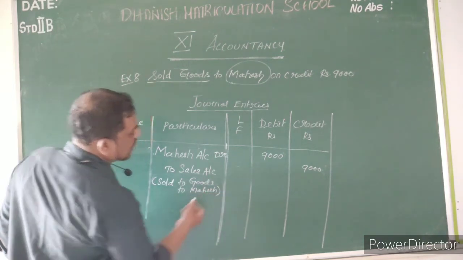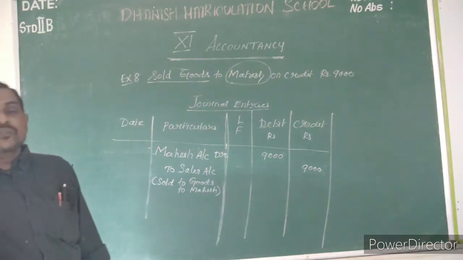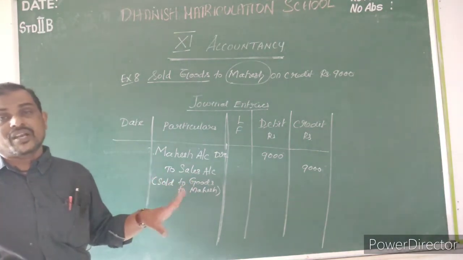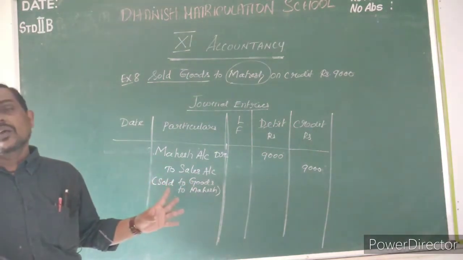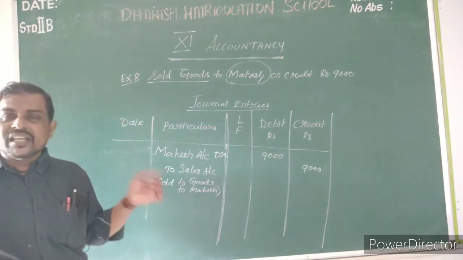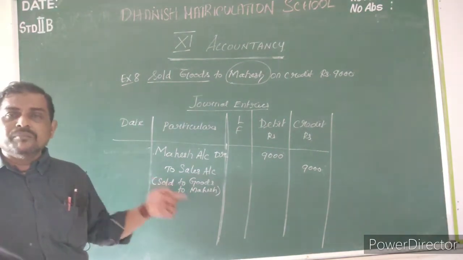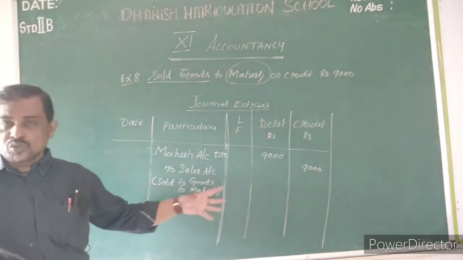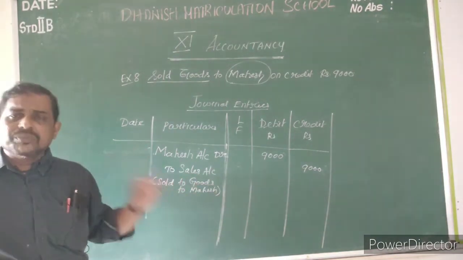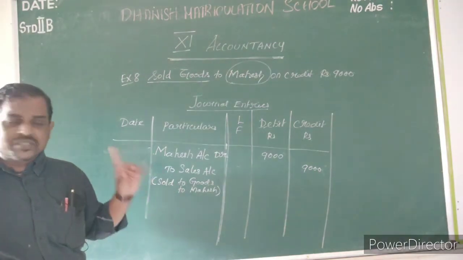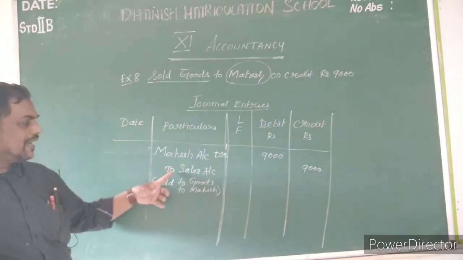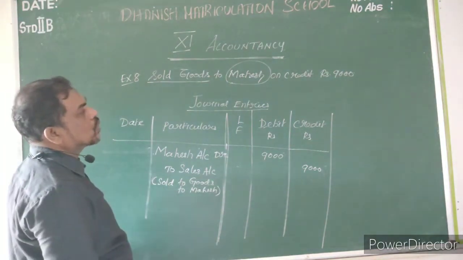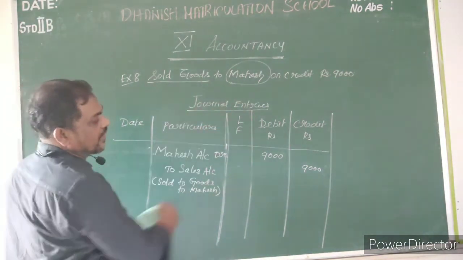This is the narration. Narration is the hint. Without writing the narration, your journal entry will not be completed. So you must write the narration, at least a minimum of words. Sale of goods, or sold goods to Mahesh, or sold goods, something you write. In the narration you must write below the debit entry and credit entry. So this is the 8th journal entry. Sold goods to Mahesh on credit, this is a journal entry.